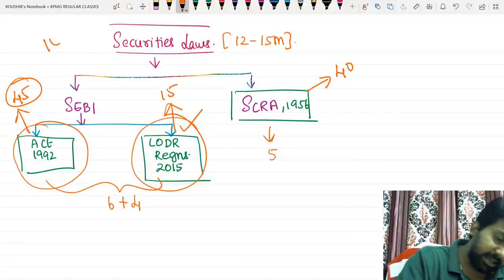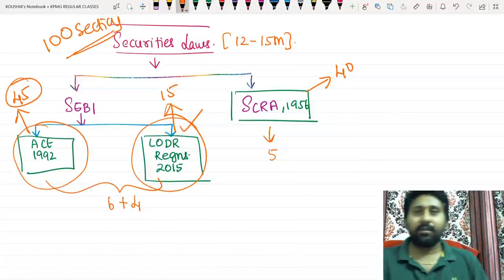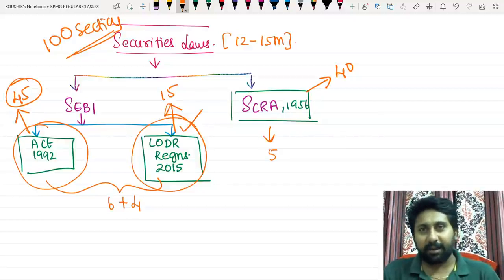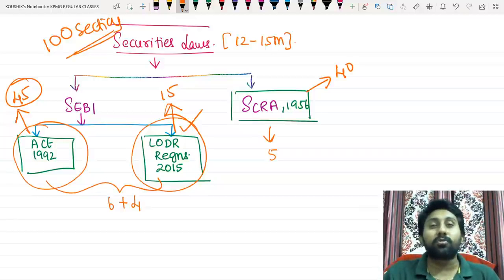Technically this area is having 100 sections inside. This 100 sections, I told you many number of times in the class. I am again and again repeating here: our law syllabus will be almost 2 to 3 times the GST syllabus. Okay, 2 to 3 times the GST syllabus.